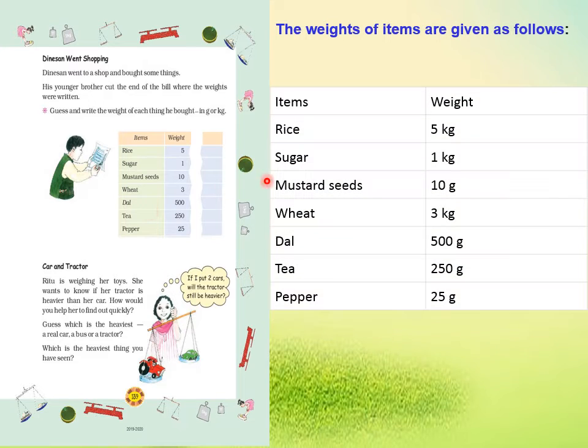Rice he will buy in kg, so we will write 5 kg. Then sugar also in kg, so 1 kg. Mustard seeds will be purchased in gram, so we will write 10 gram. Then wheat is in kg, so 3 kilogram. Then dal, 500 written, so 500 kilogram will not come, we will write gram, 500 gram. Then tea 250 gram. Then pepper 250 gram.